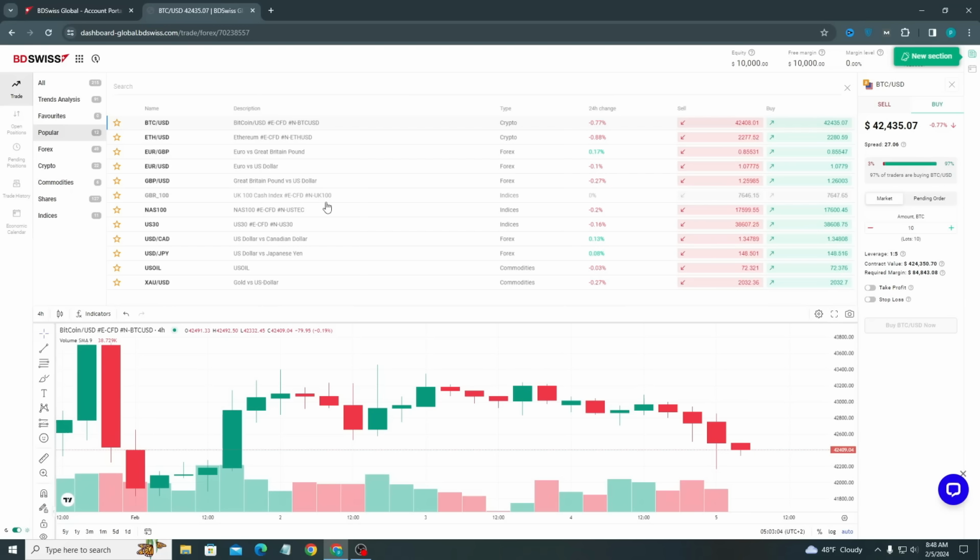At the bottom you can see the buying and selling rates of the cryptocurrencies. All the cryptocurrencies are on the top side, and at the bottom the red signal is for sell and the green signal is for buy. All the things are clearly seen here.